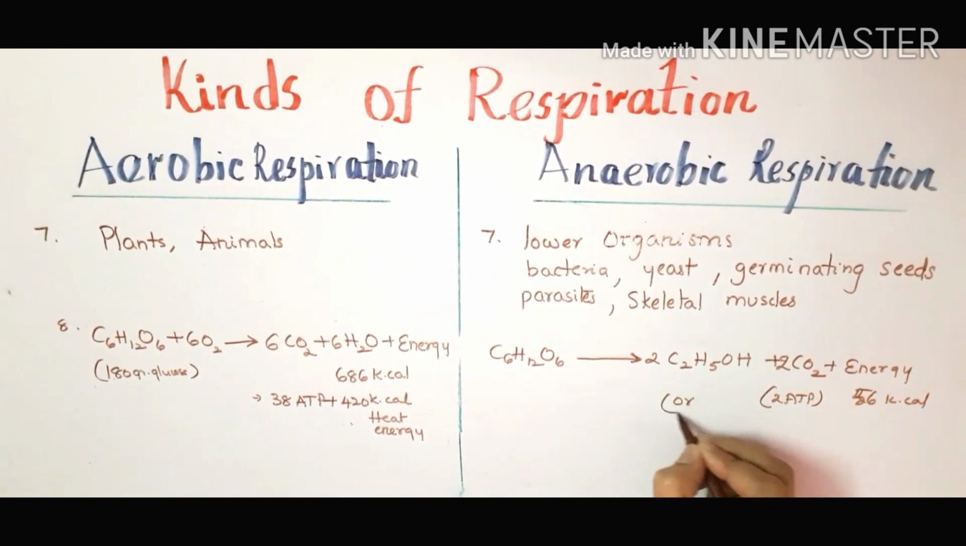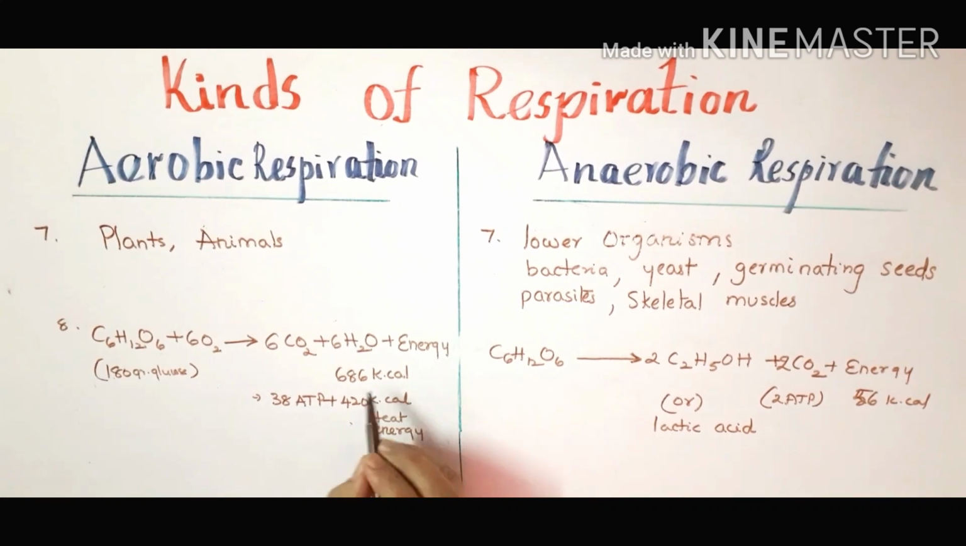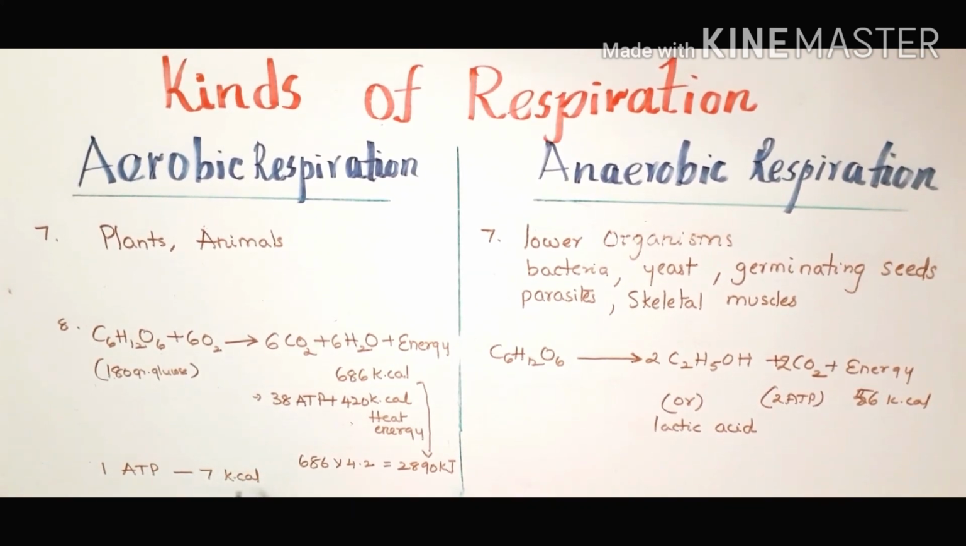Instead of C2H5OH, ethyl alcohol, sometimes lactic acid is produced in bacteria. There is no production of carbon dioxide. If you want to see this 686 kilocalories of energy, we can also write it in joules. In kilojoules, we can write 686 into 4.2, that is equal to 2890 kilojoules. From one ATP molecule, we can get 7 kilocalories of energy.